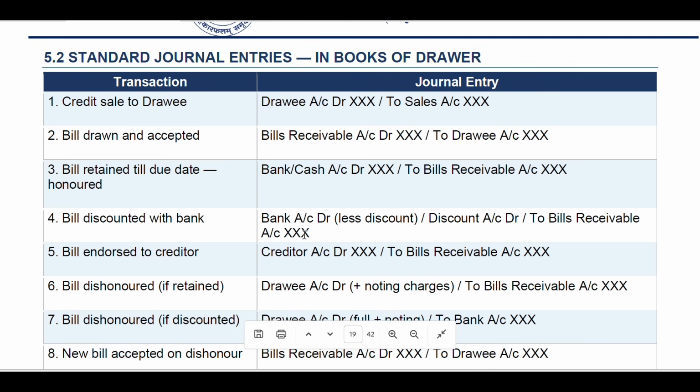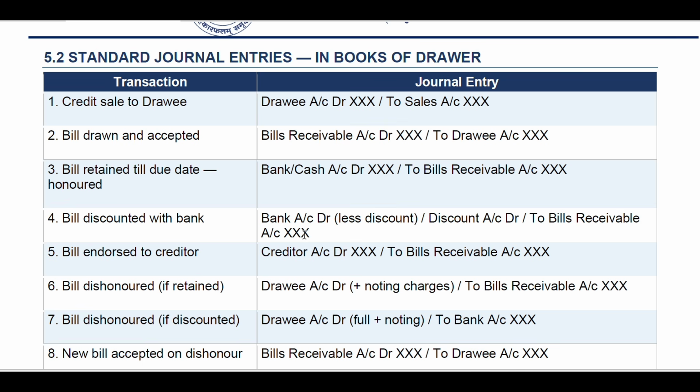So, standard general entries in the books of the drawer. What are the general entries in the books of the drawer? Transactions and general entries. We're going to see the transaction: credit sale to drawee, drawee account debit X amount to sales account X amount.